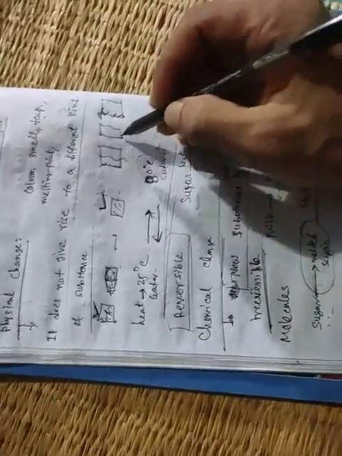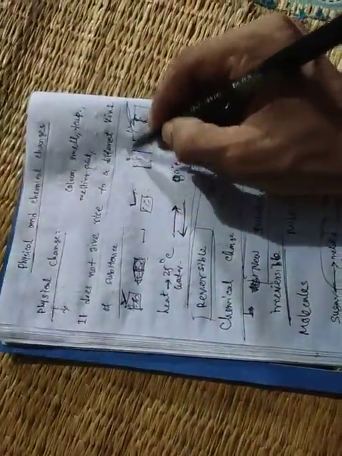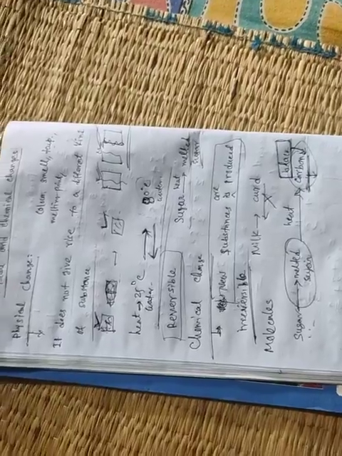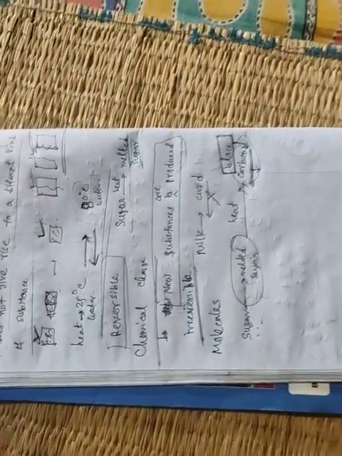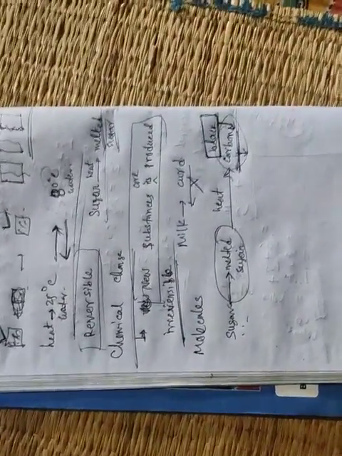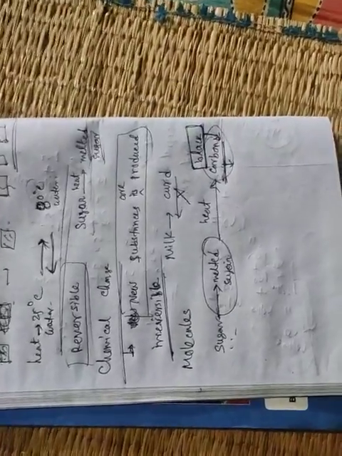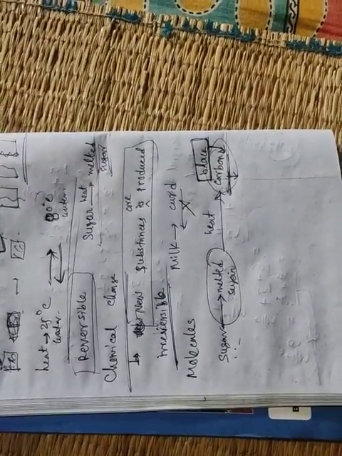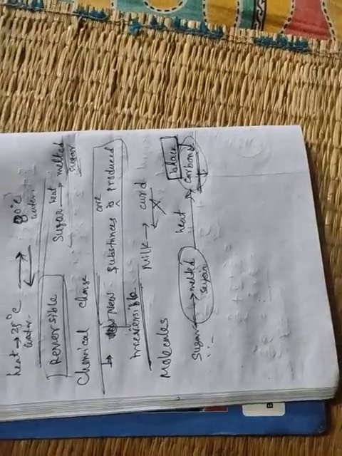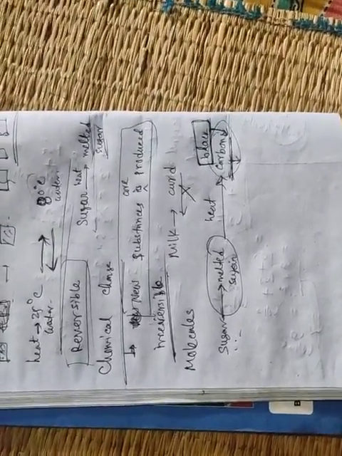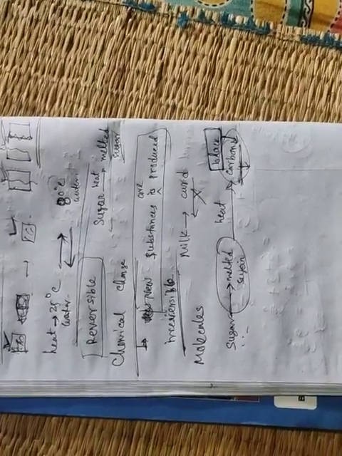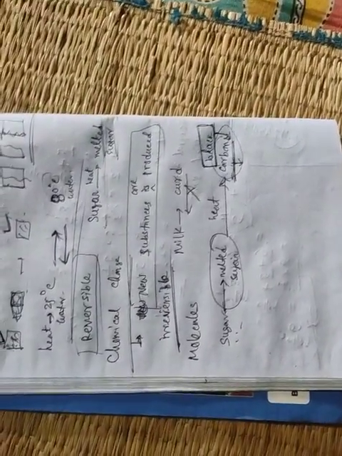So here you see, this is a physical change, because this paper has the same property like this. This is a physical change. If you break a stick, it is a physical change. Only the length changes, only the size changes. But if you mix, suppose in acid base, if you see acid mixed with base, then salt and water is produced. So that is a chemical change, because salt does not have the property of acid or base. That means a new product is formed. So that's why these are chemical changes.